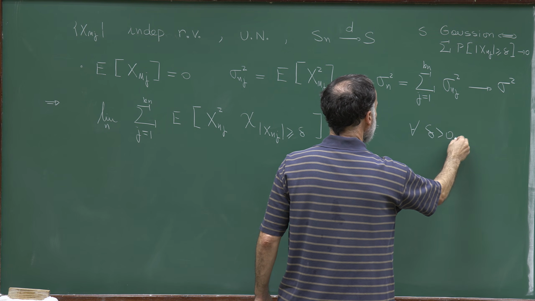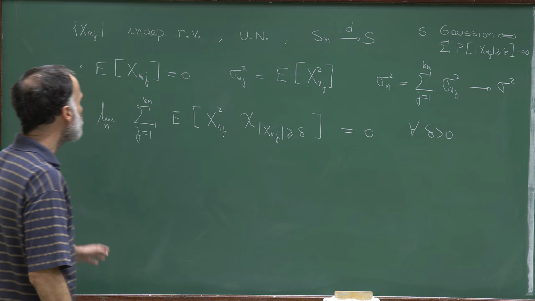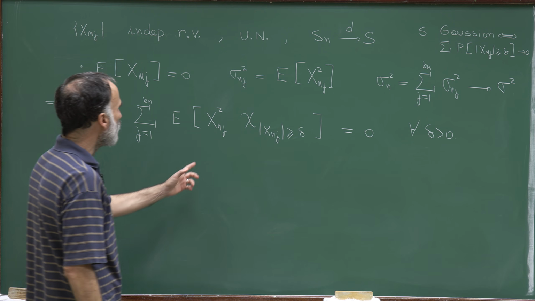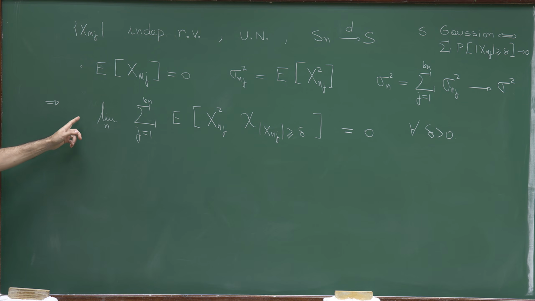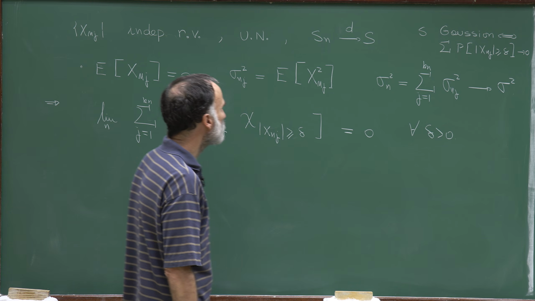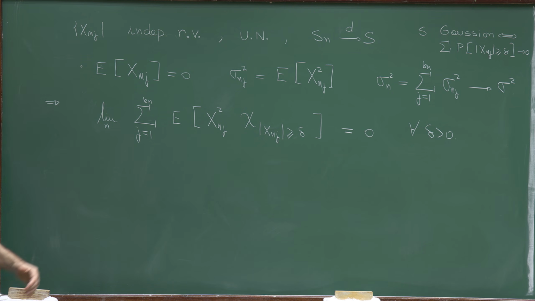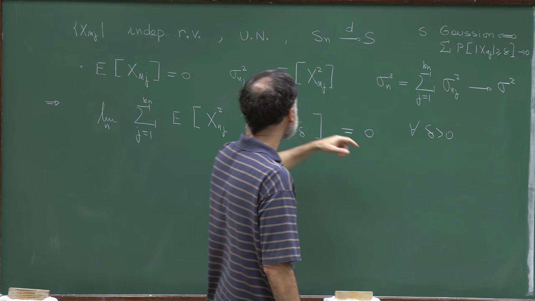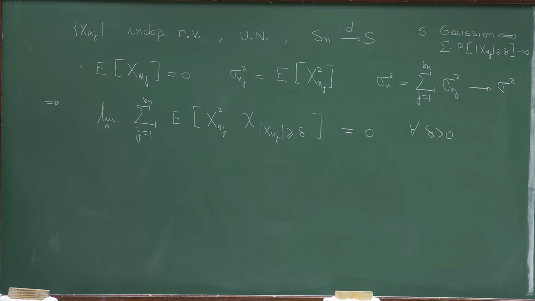So this is what we want to prove now using the previous results. If you remember, this is exactly the Lindeberg conditions, and so we are proving that the Lindeberg conditions are not only sufficient to prove convergence to a Gaussian, but that they are also necessary.